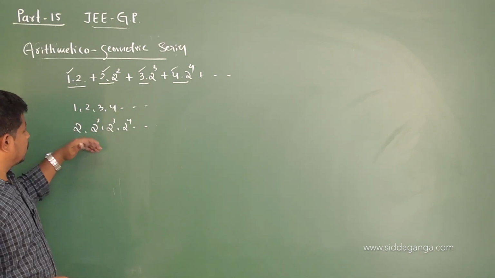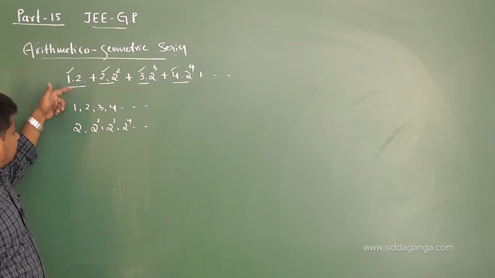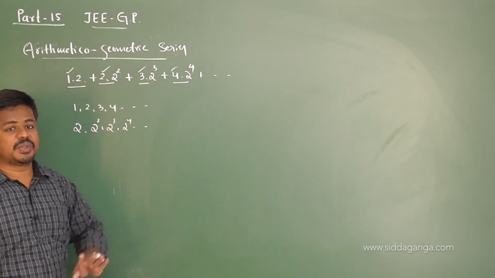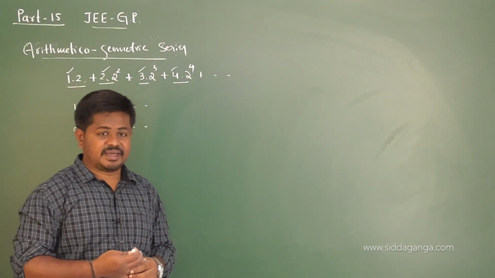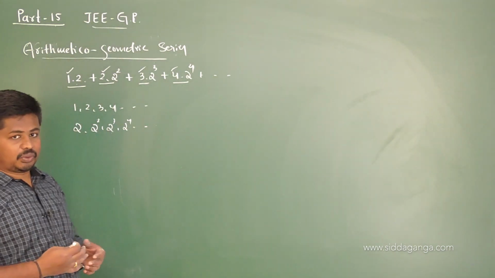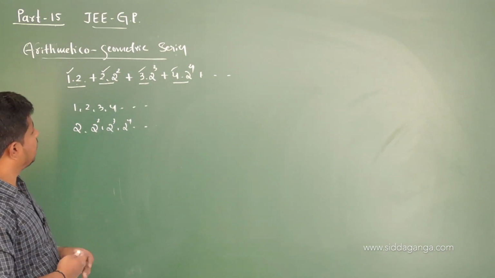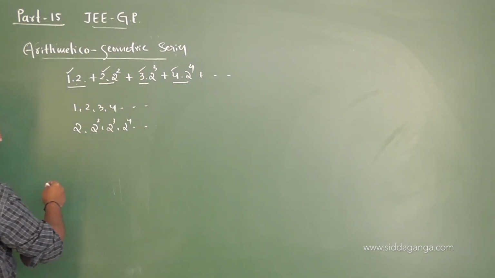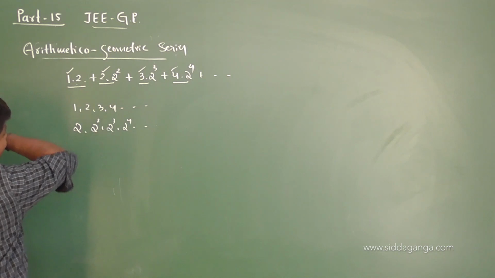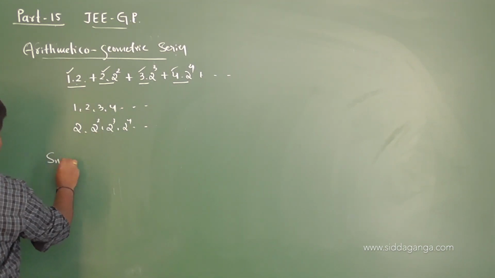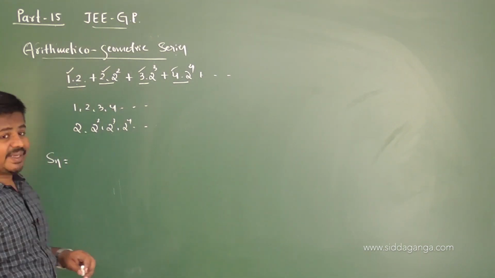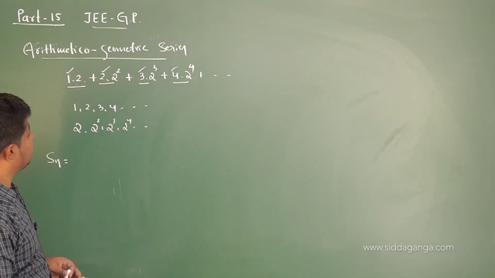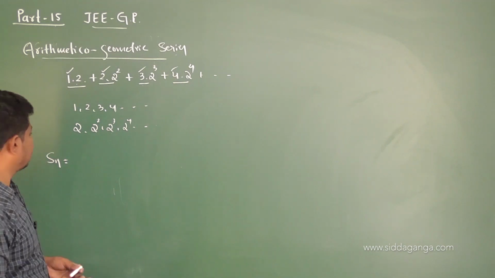So the product of the first terms of these two, the product of the second terms, the product of the third terms, this we call an arithmetico-geometric series or AG progression. We call it AGP or AGS, right? And the sum of n terms of an arithmetico-geometric series or progression is given by